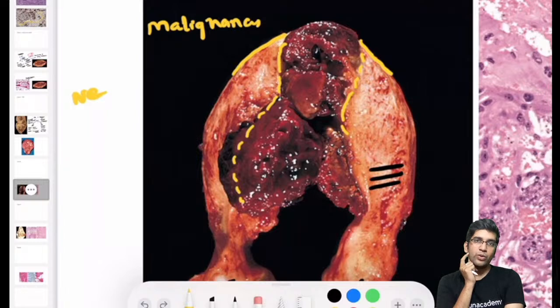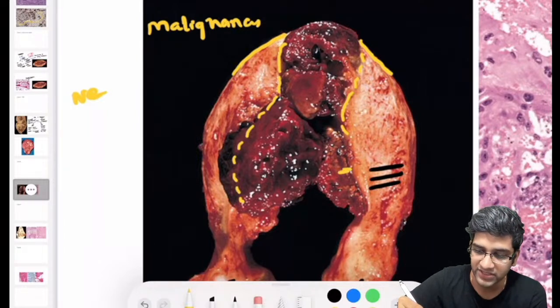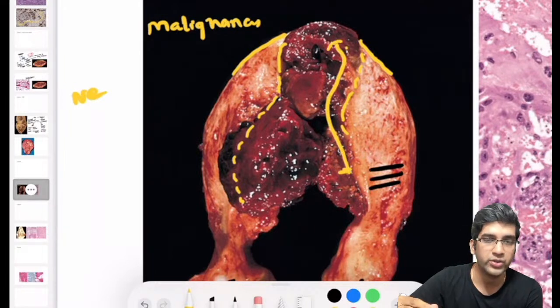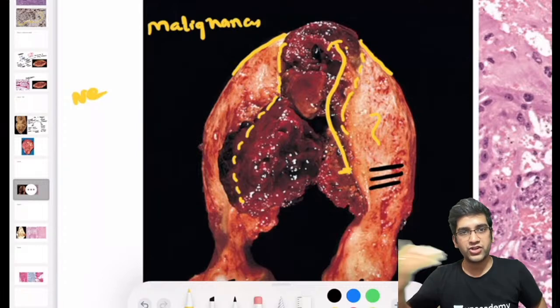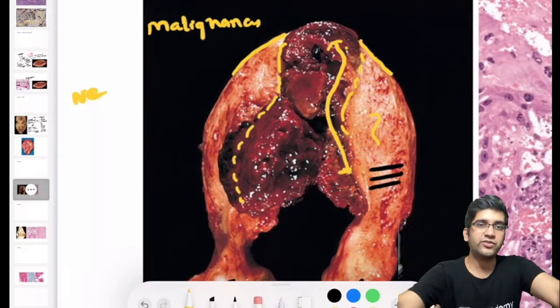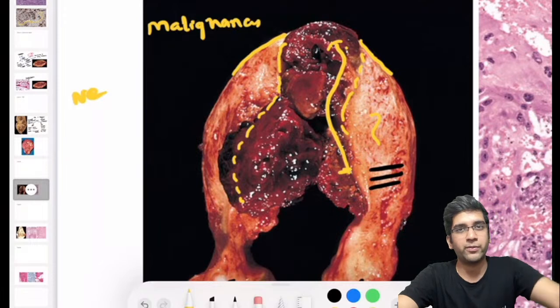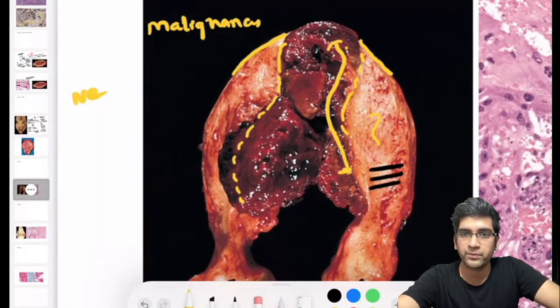See, only one thing for me which is against a leiomyosarcoma is this lesion appears to arise from this area and then appears to go inside. If it's a leiomyosarcoma, it should have come from the wall and should have come inside, right? It looks otherwise, it's kind of invading and jutting into my myometrium, so it's unlikely to be leiomyosarcoma.